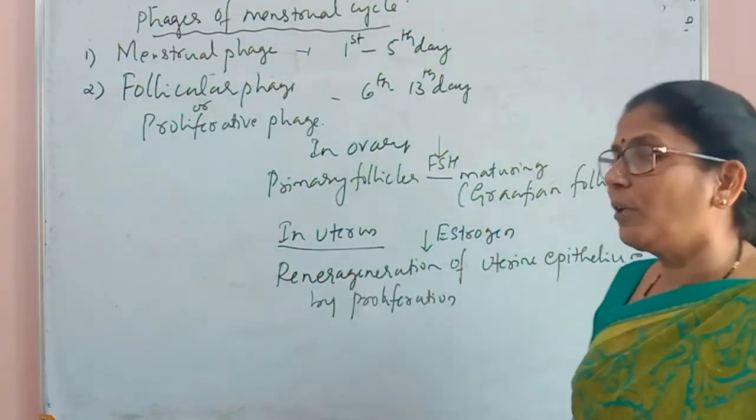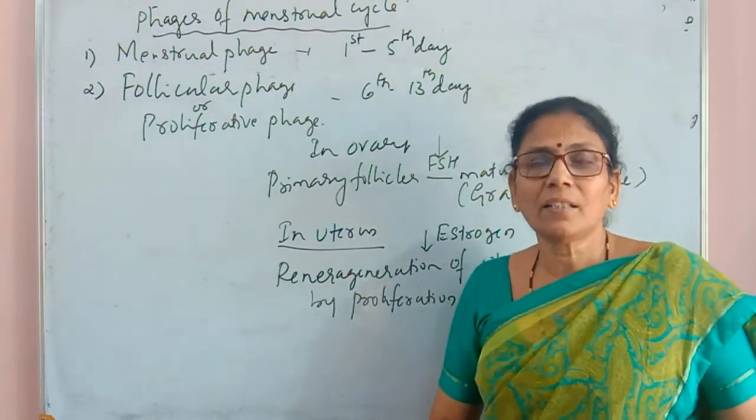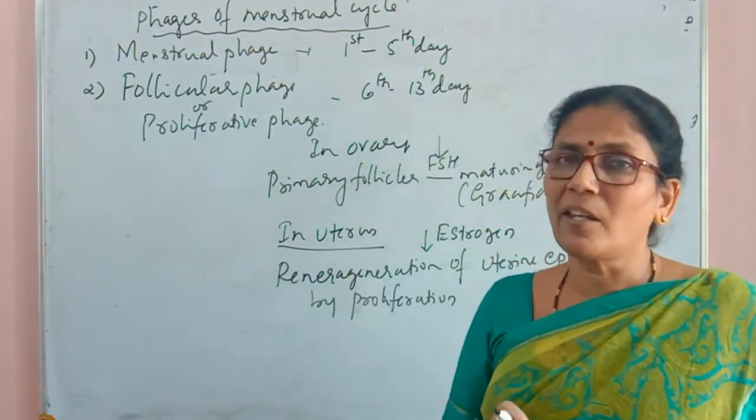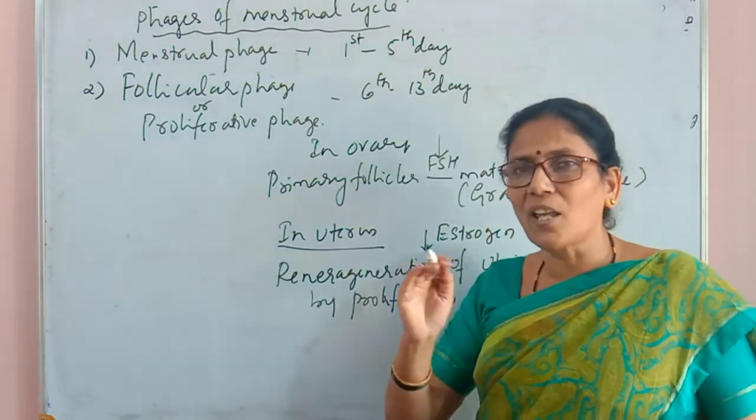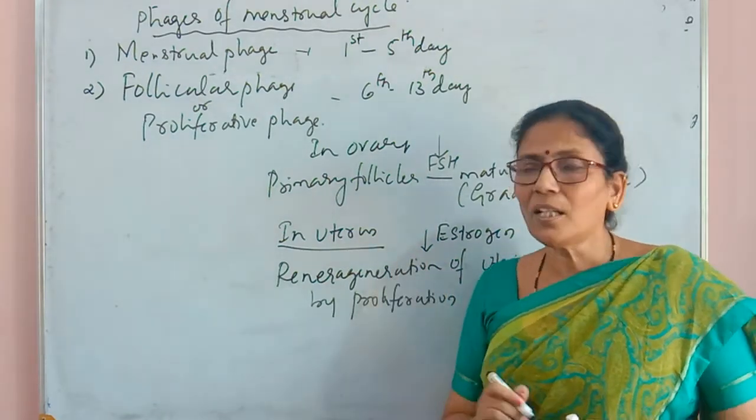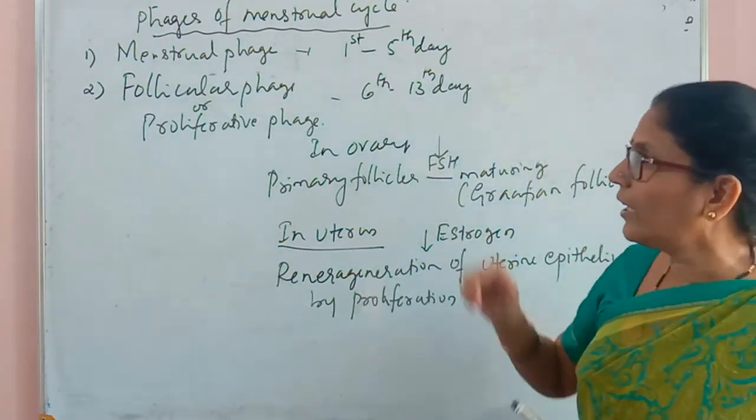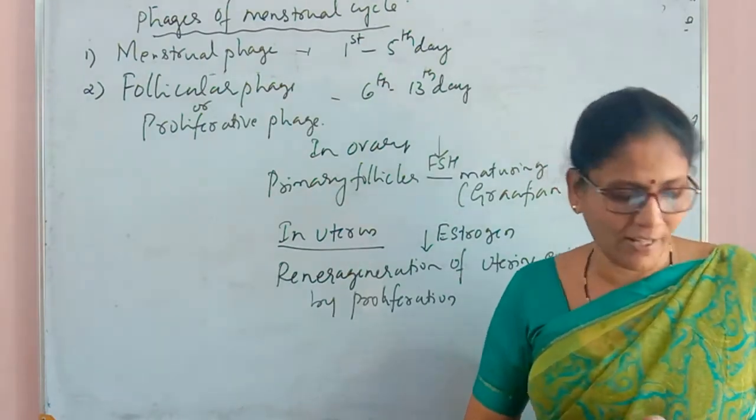During this period, the concentration of LH and FSH also increases gradually. So these are the changes during the follicular phase.